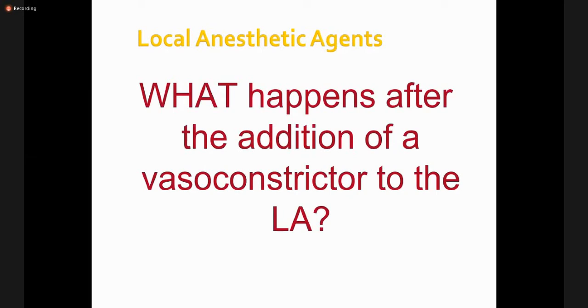Generally, all the local anesthetics produce vasodilatation. So when there is vasodilatation, an increased amount of blood will come to that area, and it will wash away the local anesthetic agent, so its effect will be diminished.